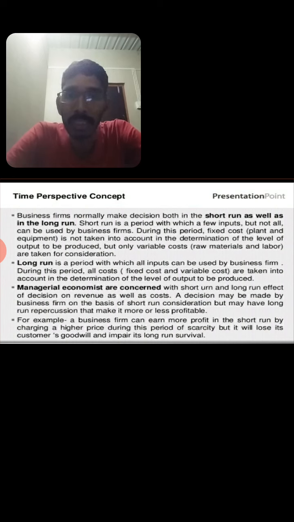Already we know that the short period means the period of variable factors of production. But in the long period, even the fixed cost will change in the long run. That's why any manager, in decision making and forward planning, must consider that the time factor also plays a very important role. That's why any businessman has to know the fundamental concept of time perspective. This is one of the important concepts.